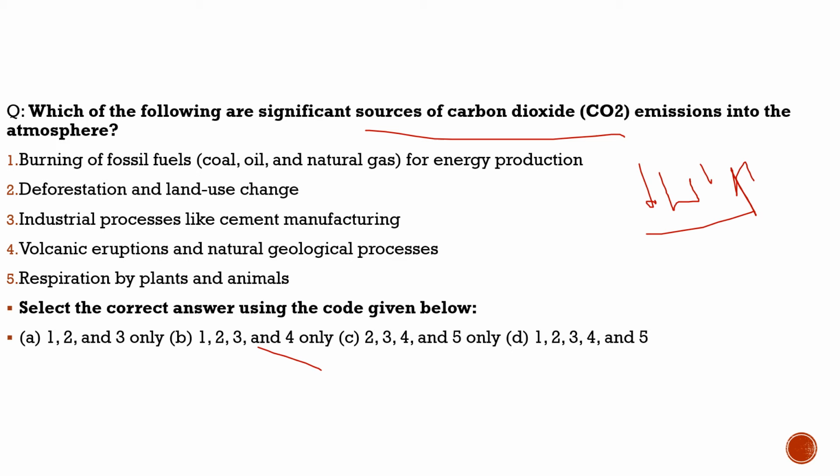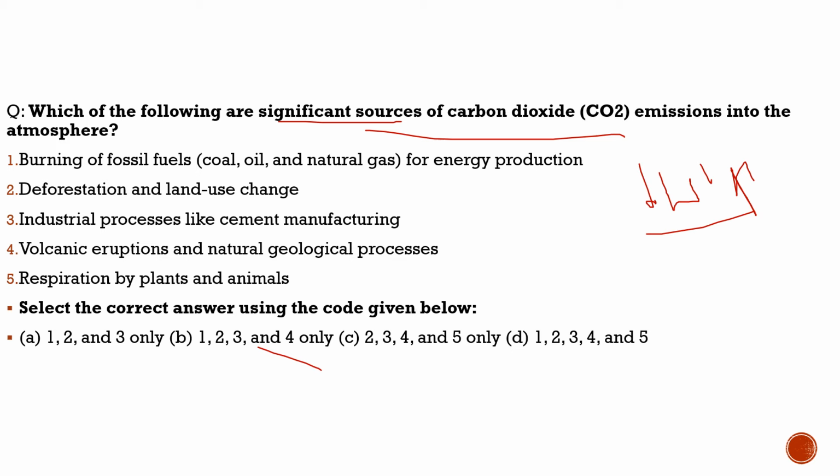Now it becomes important for us to understand the different sources through which carbon dioxide is introduced or emitted into the atmosphere. You have to realize the words of the question here. What does it want to say? The excess of carbon dioxide. The question says, which of the following are significant sources of carbon dioxide emissions in the atmosphere? So what does it mean that the carbon dioxide level increases? It is not talking about the natural balance of carbon dioxide, which balances itself. This question is talking about those sources which would impact the carbon dioxide level in the atmosphere.